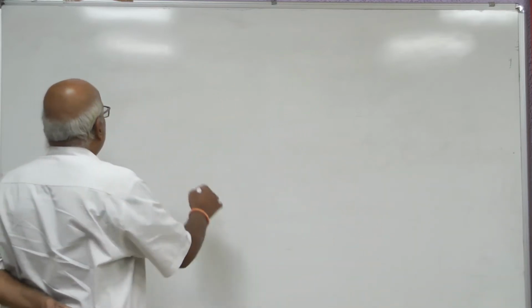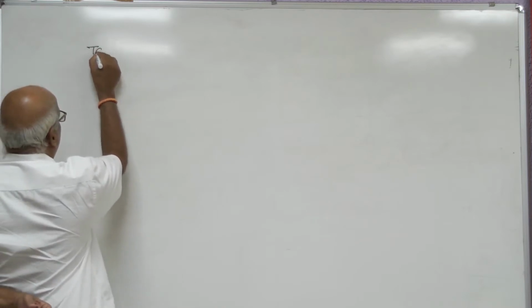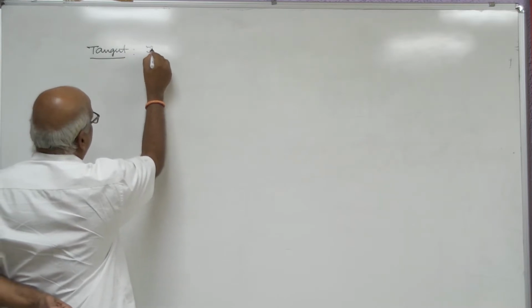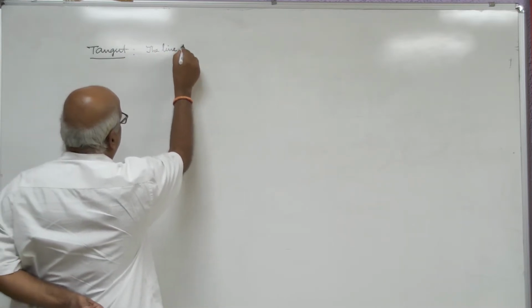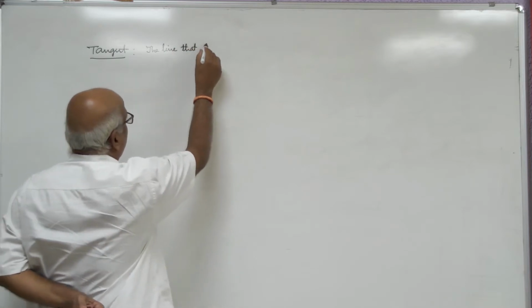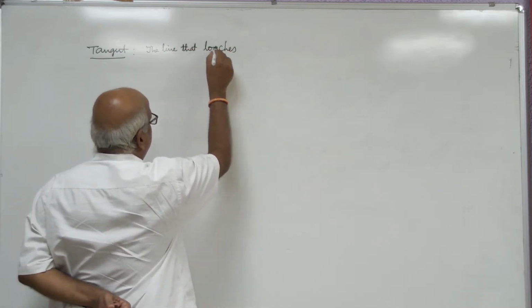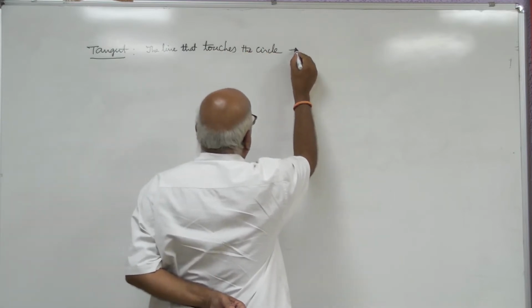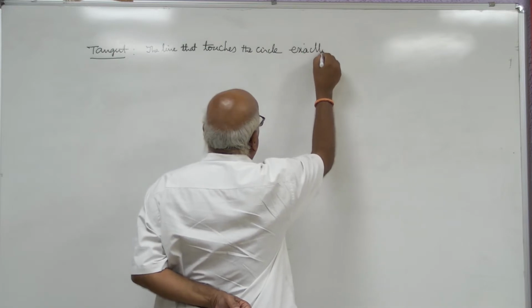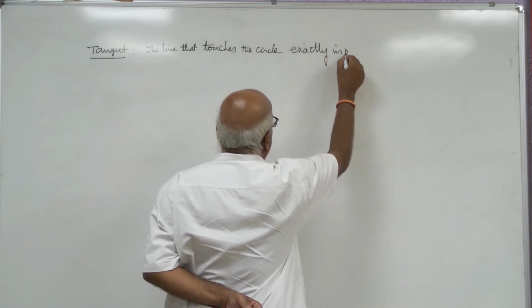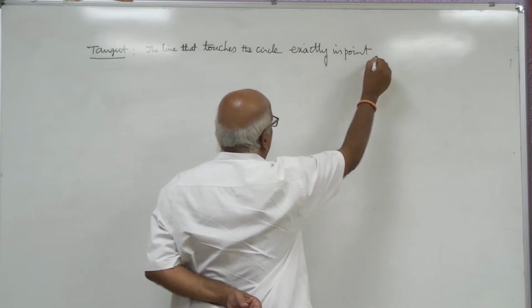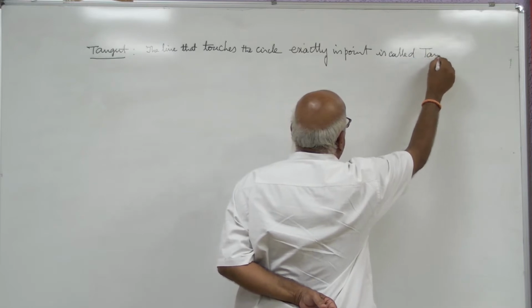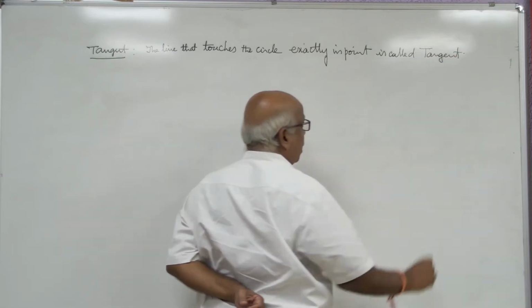Here, what's a tangent? Tangent means the line that touches the circle exactly in one point is called tangent.